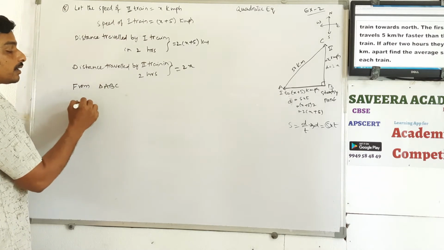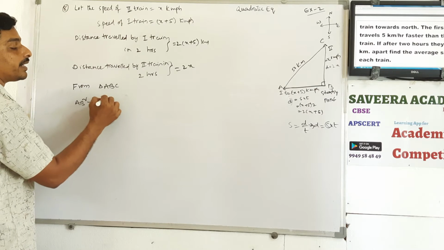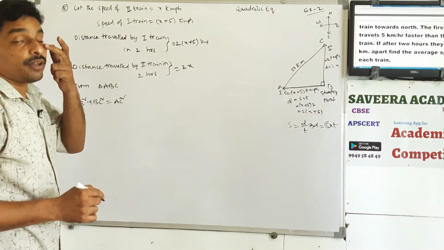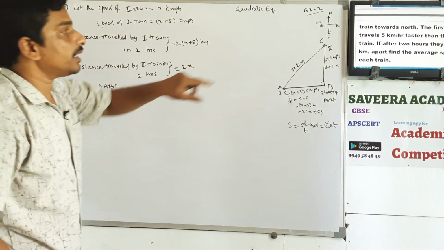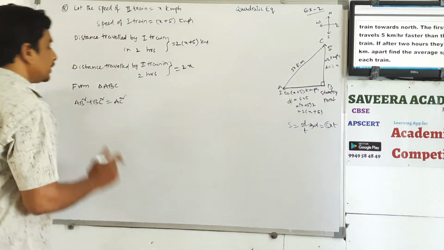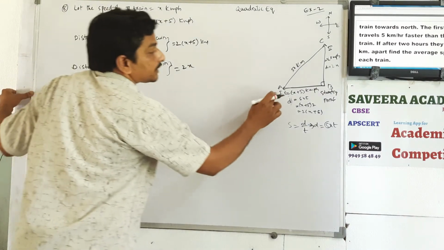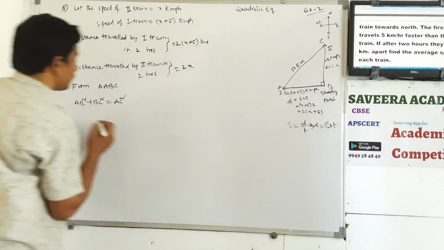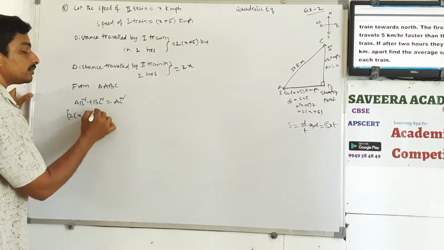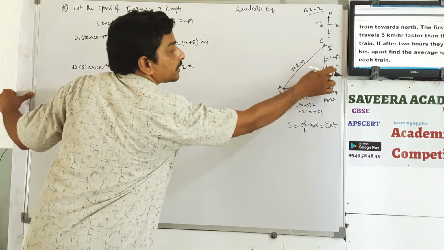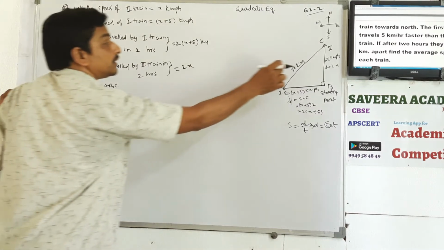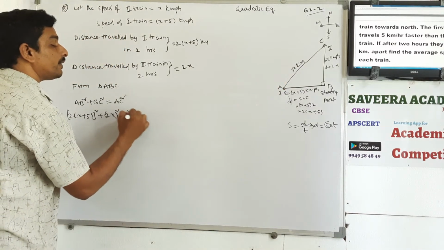AB square plus BC square is equal to AC square. Why? Because Pythagoras theorem. Okay, why it is perpendicular? These two sides are perpendicular to each other, so that's why consider this is perpendicular. Okay, so AB square, AB value how much? This is AB value, distance 2 into x plus 5, totally square, plus BC value, total distance 2x, so 2x square, AC value 50, so 50 square.